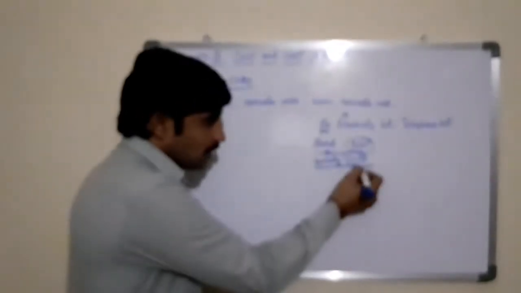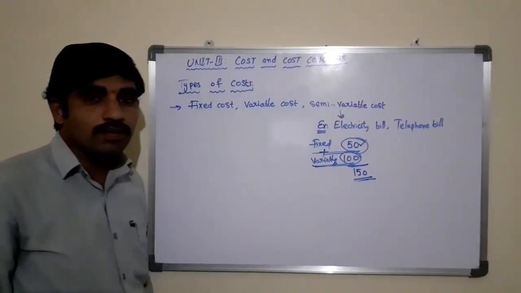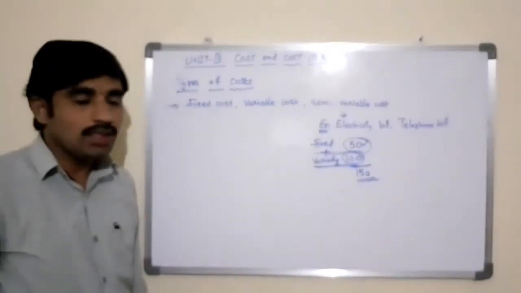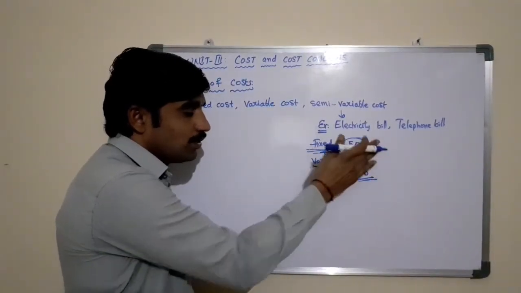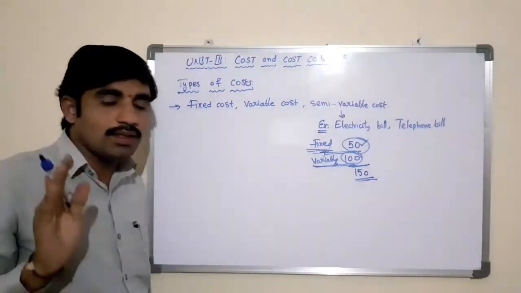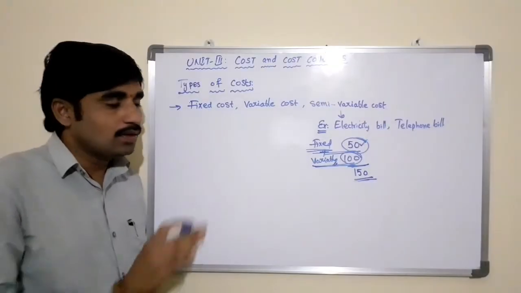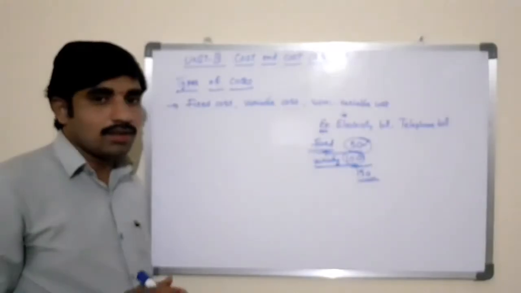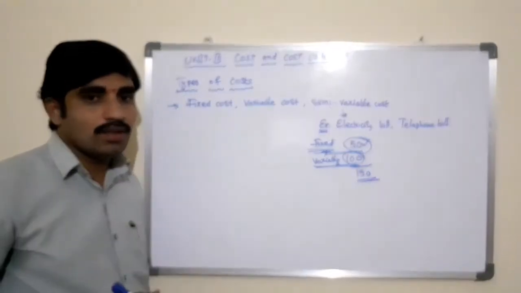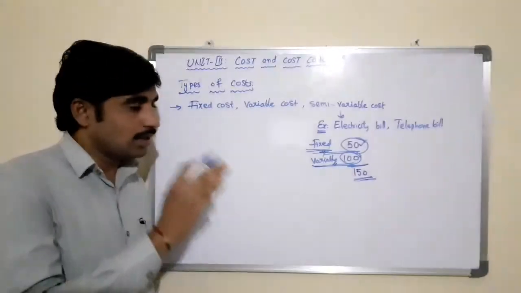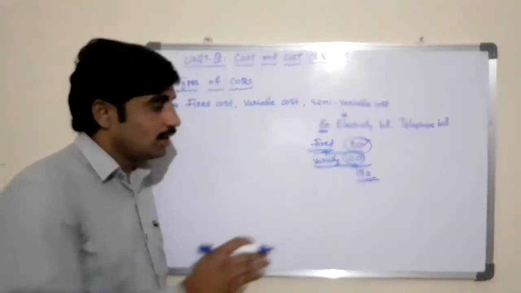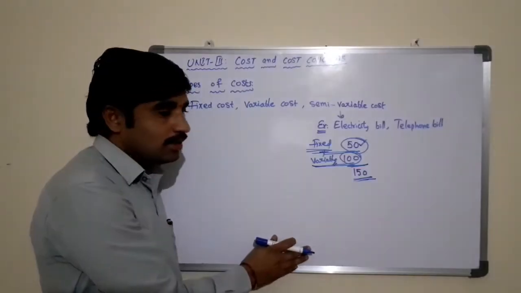So the total of fixed and variable in this case equals the semi-variable cost, right? Here it is free. Up to 50 rupees worth of power is free for every customer. If you are consuming beyond that, you need to pay according to the current slab in order to pay the total electricity bill.